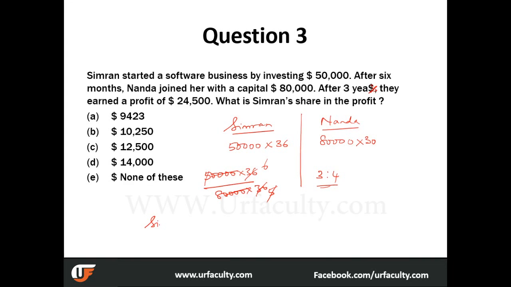What is Simran's share now? Simran's share is equal to 24,500 into 3 by 3 plus 4, 7, which is equal to 10,500. I hope you are able to understand this. Simran's share is 3 out of 7 parts, so 3 by 7, because the ratio is 3 is to 4. And we know that the profit is 24,500 and hence Simran's share is 10,500.